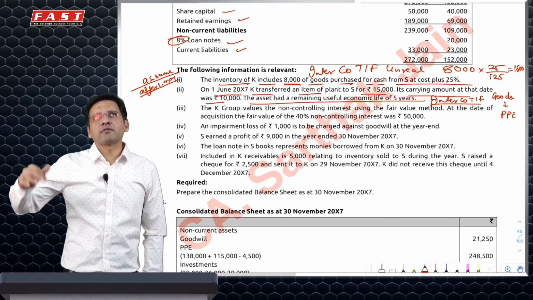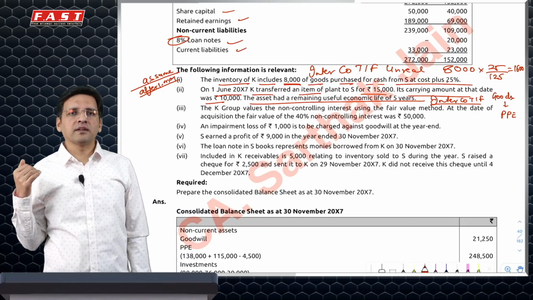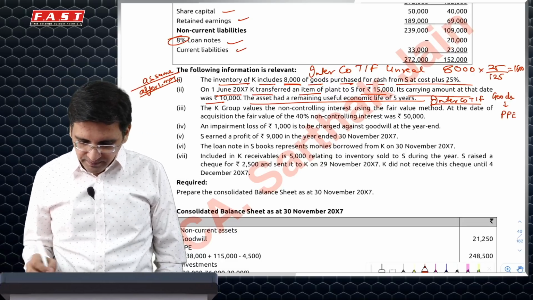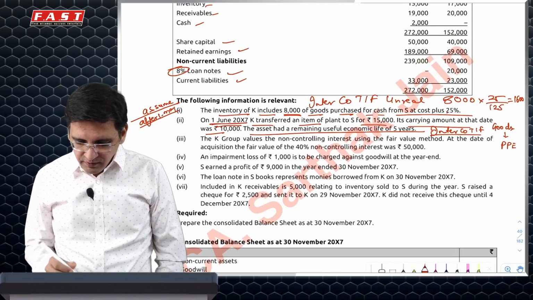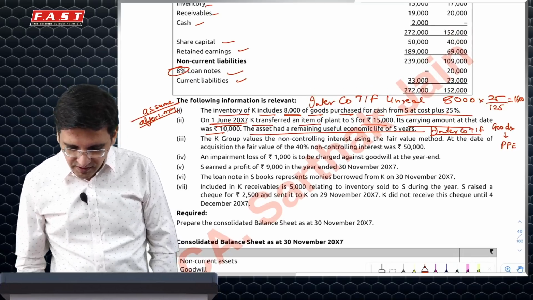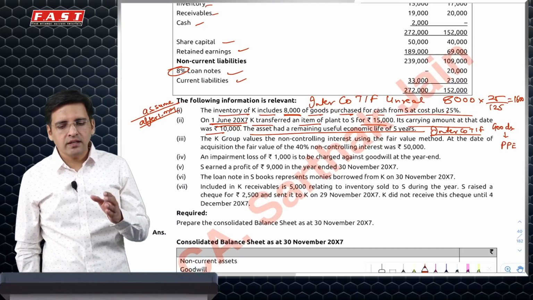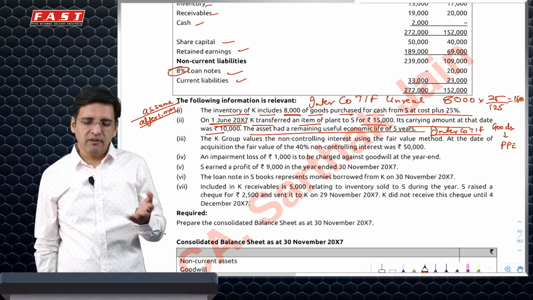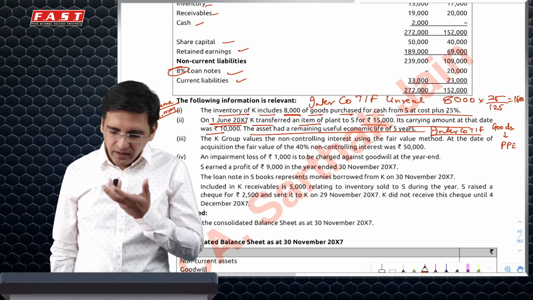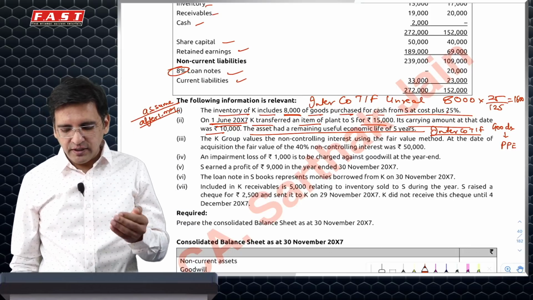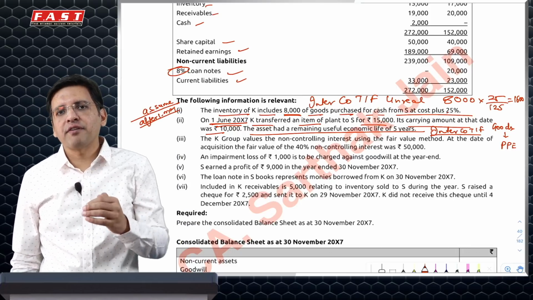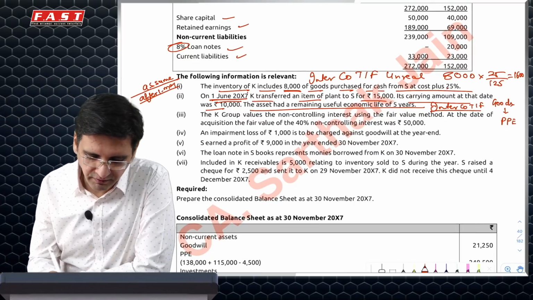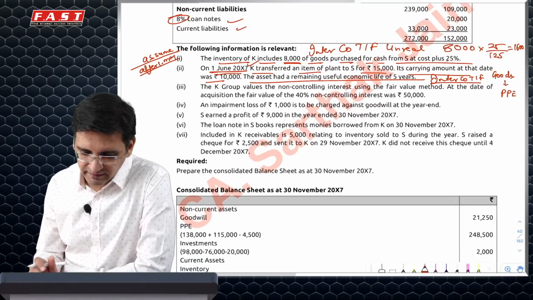In this case, we'll assume what was the cost to the group, and based on that, what should have been the value at which plant would have been recognized on 30th of November. So 15,000 is the value at which it is transferred, but carrying amount was 10,000. So we'll say 10,000 minus depreciation over 5 years. So every year 2,000. June, July, August, September, October, November, 6 months, it should be 1,000 rupees. So it should be shown at 9,000. However, it is shown at 13,500. So we will reduce 4,500 from the plant and also from profits of the company who earned it. So K earned this particular profit. So we'll reduce profits of K, not by 5,000, but by 4,500.